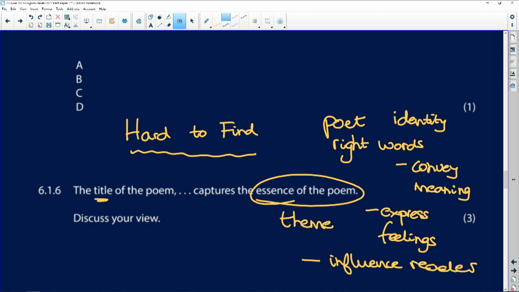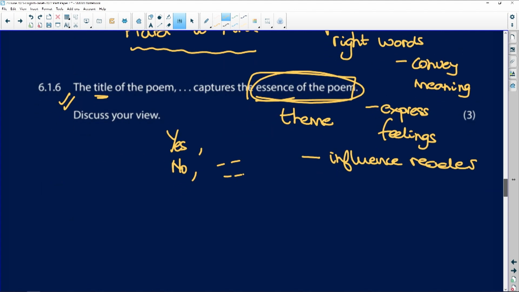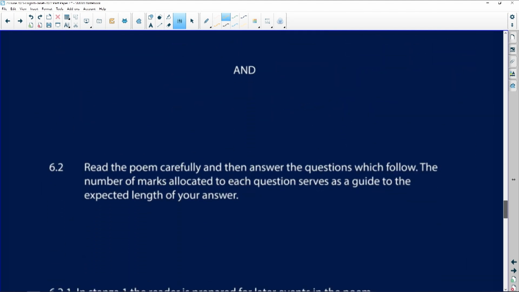So yes, remember, discuss your view. You go, yes, I agree. No, I don't agree, because. And you do that with every single title, Reciprocities, and You Laughed and Laughed and Laughed, and What Life Is Really Like. You take each title and say, does it capture the essence? It's a really nice question, and it often comes up, and it's a lovely one to practice with, because you're actually looking at the essence of the poem and seeing why. I mean, obviously quite difficult with a sonnet that's just called sonnet with a number, but you know what I mean. And there will be a second poem.